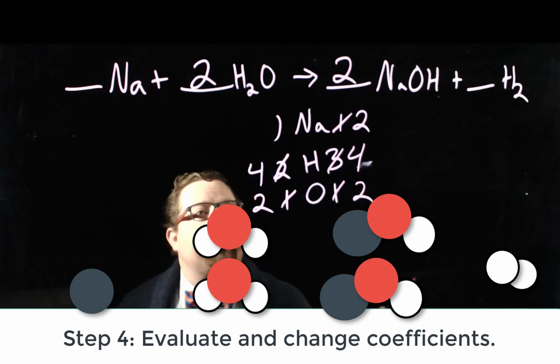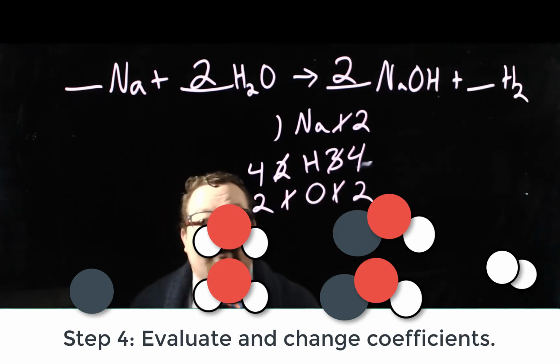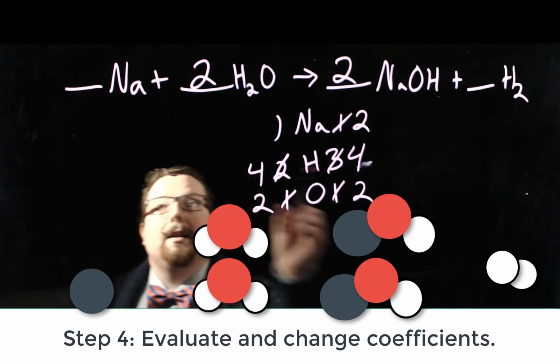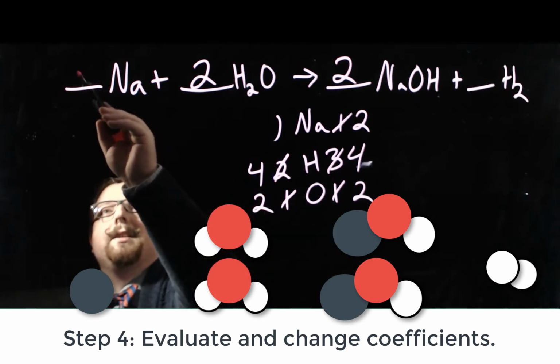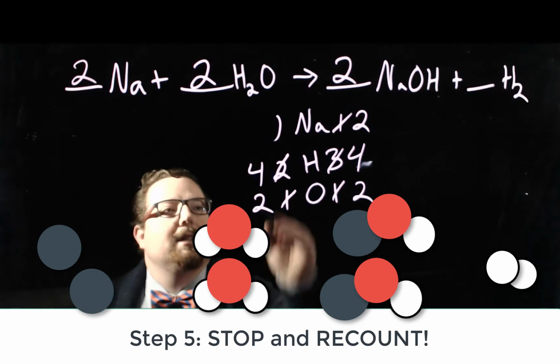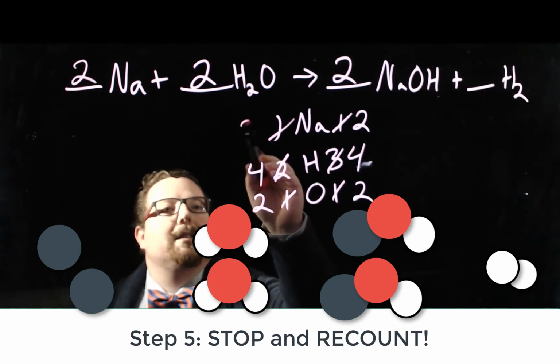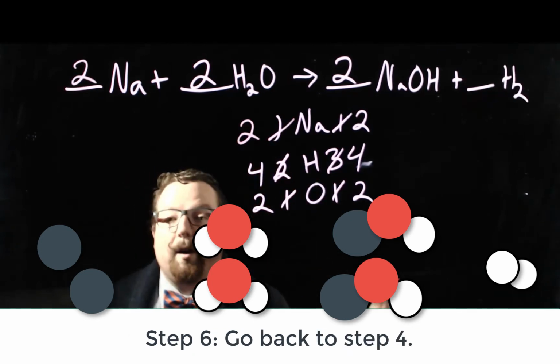Last step, evaluate it again. We've got 2 and 2, 4 and 4, but 1 and 2. That's not quite right. We're almost there. We have Na all by itself here, so instead of 1 atom, we'll have 2 atoms. Change that coefficient, count it again, and now you have it all balanced.